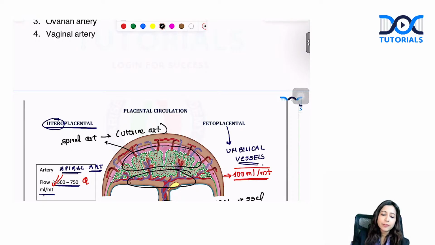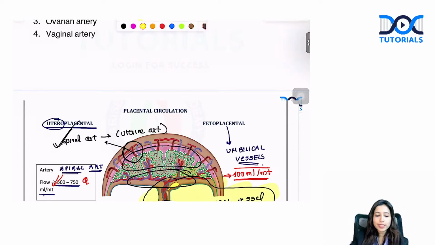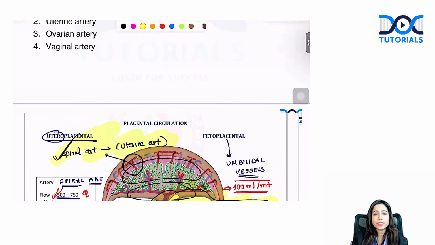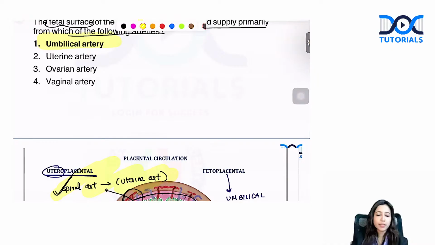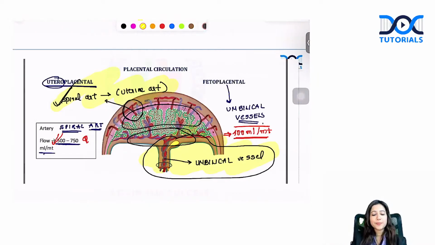The maternal surface receives blood supply from spiral arteries, which are branches of the uterine artery, whereas the fetal surface receives its blood supply from umbilical vessels. The correct answer is umbilical artery or umbilical vessels.